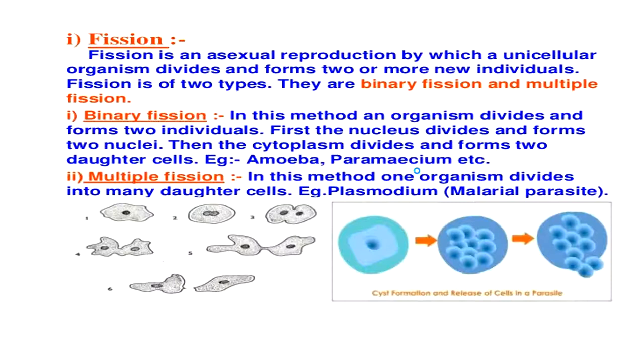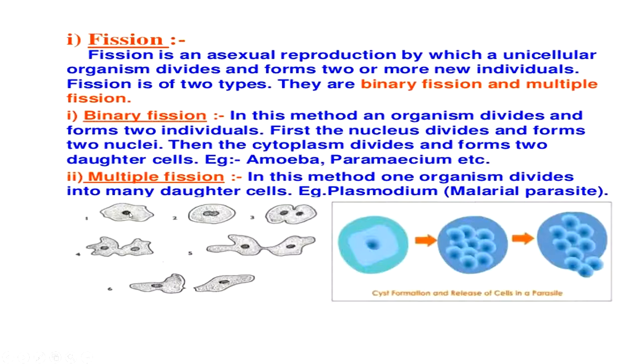First, the nucleus divides and forms two nuclei. Then the cytoplasm divides and forms two daughter cells. Example, Amoeba, Paramecium. Here in the diagram it is clear.